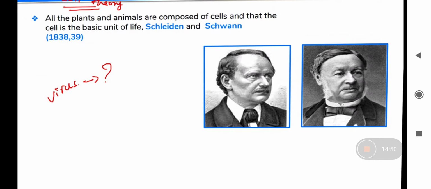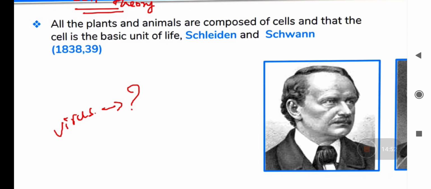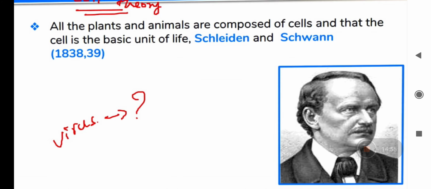Now, coming to a very important concept, that is cell theory. Cell theory was proposed by three scientists: M.J. Schleiden, T. Schwann, and Rudolf Virchow. Schleiden and Schwann, in 1838 and 1839, proposed together that all living organisms are made up of cells.